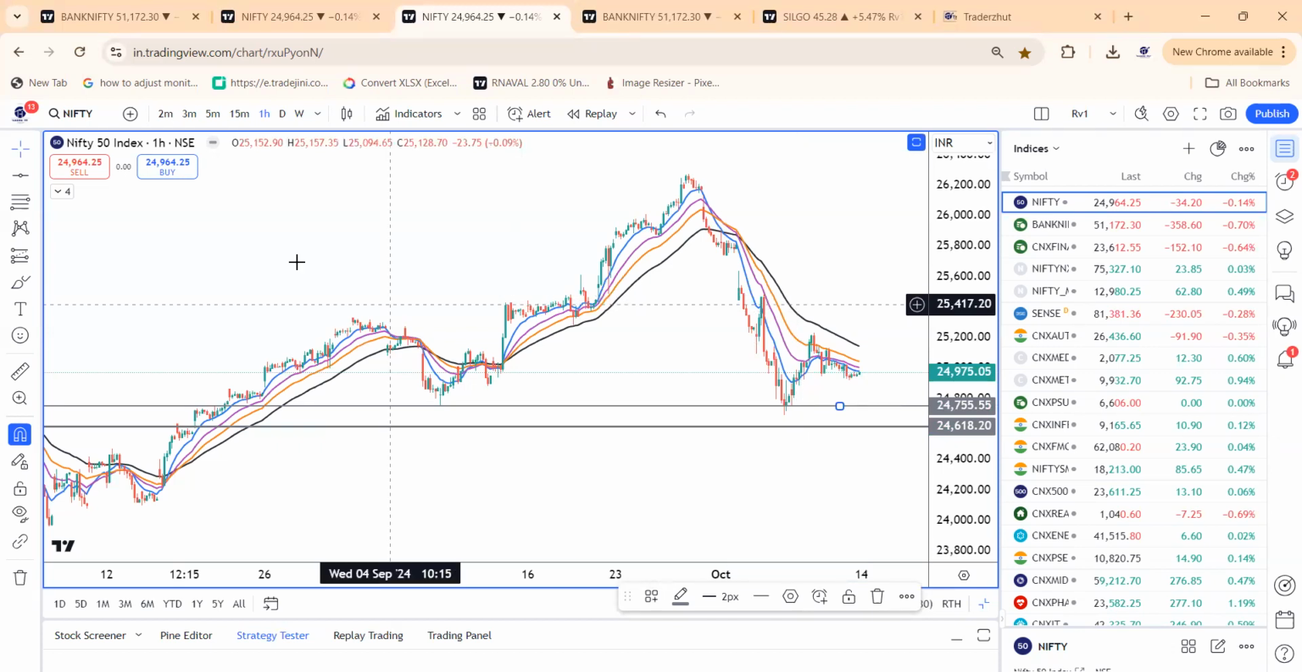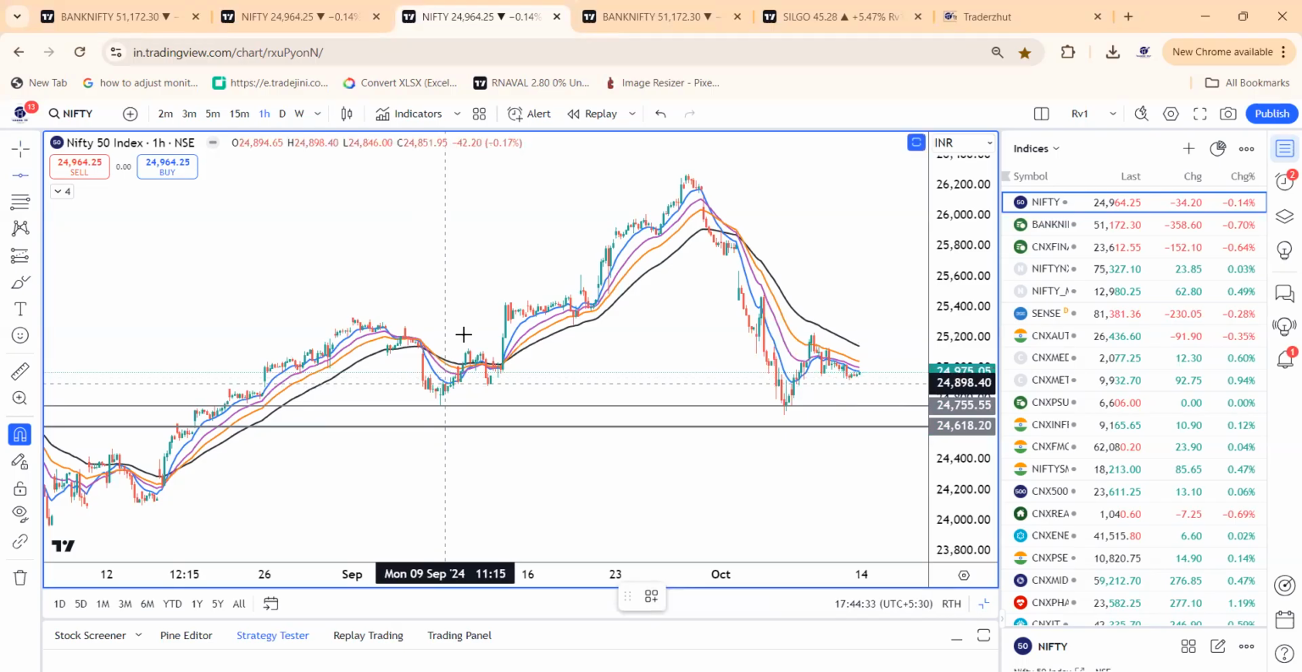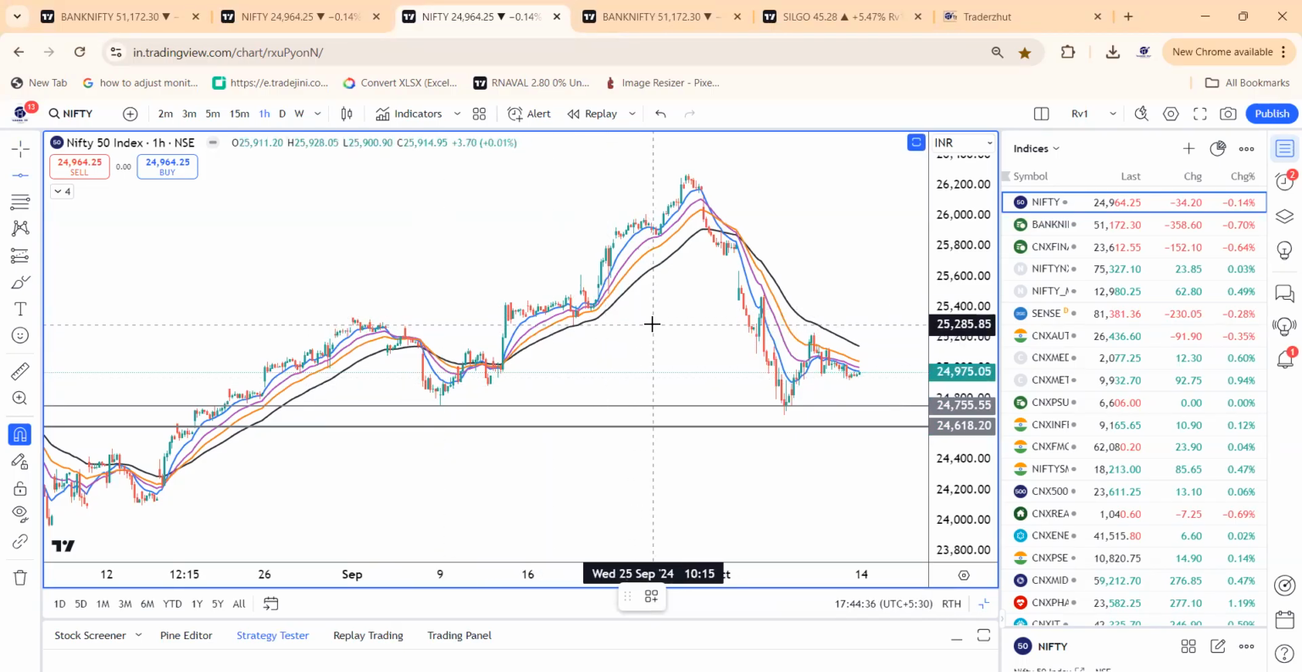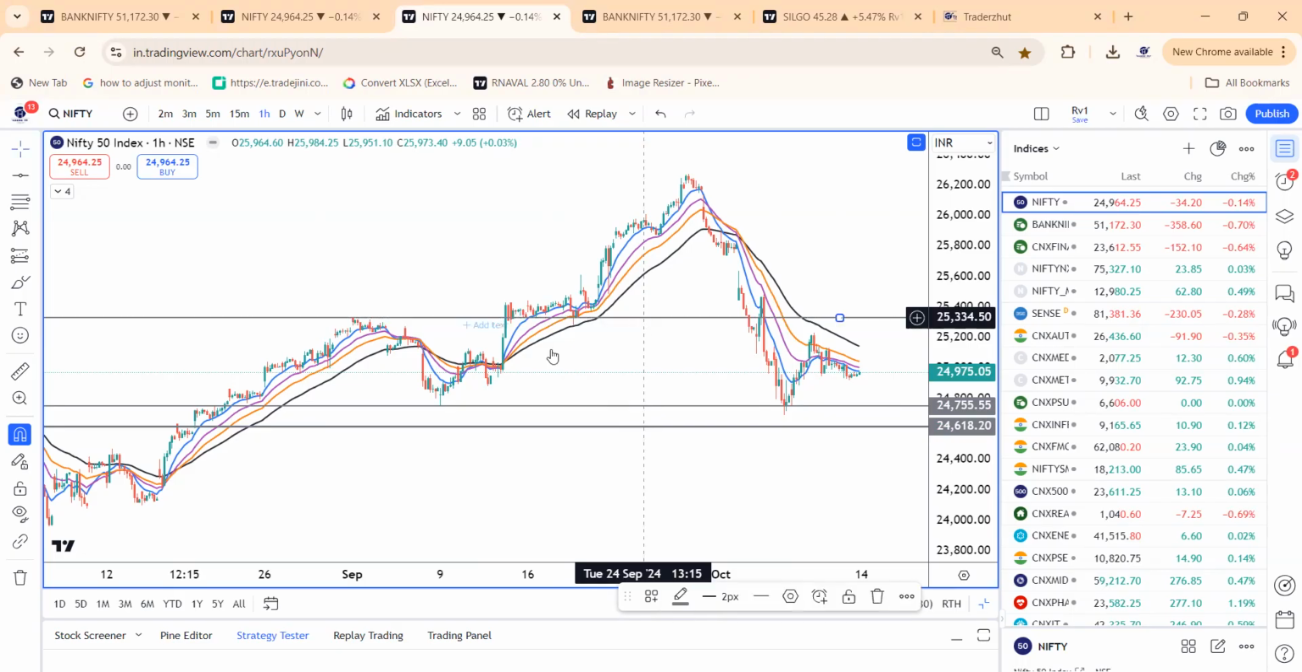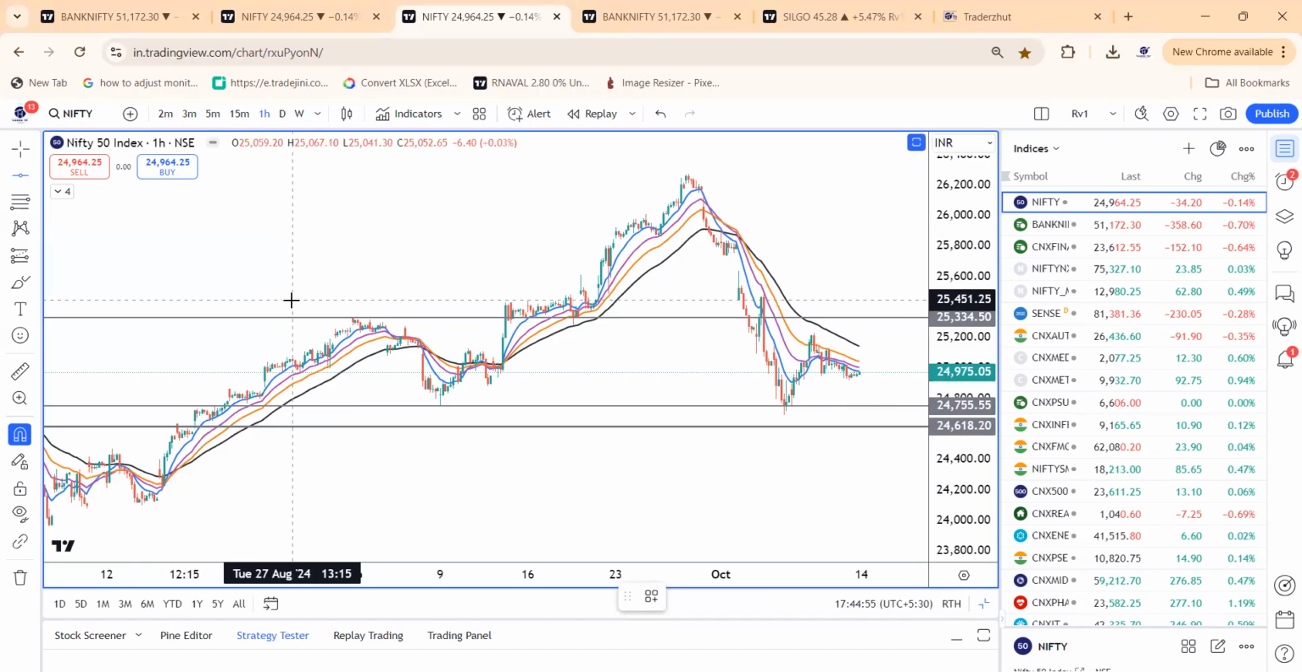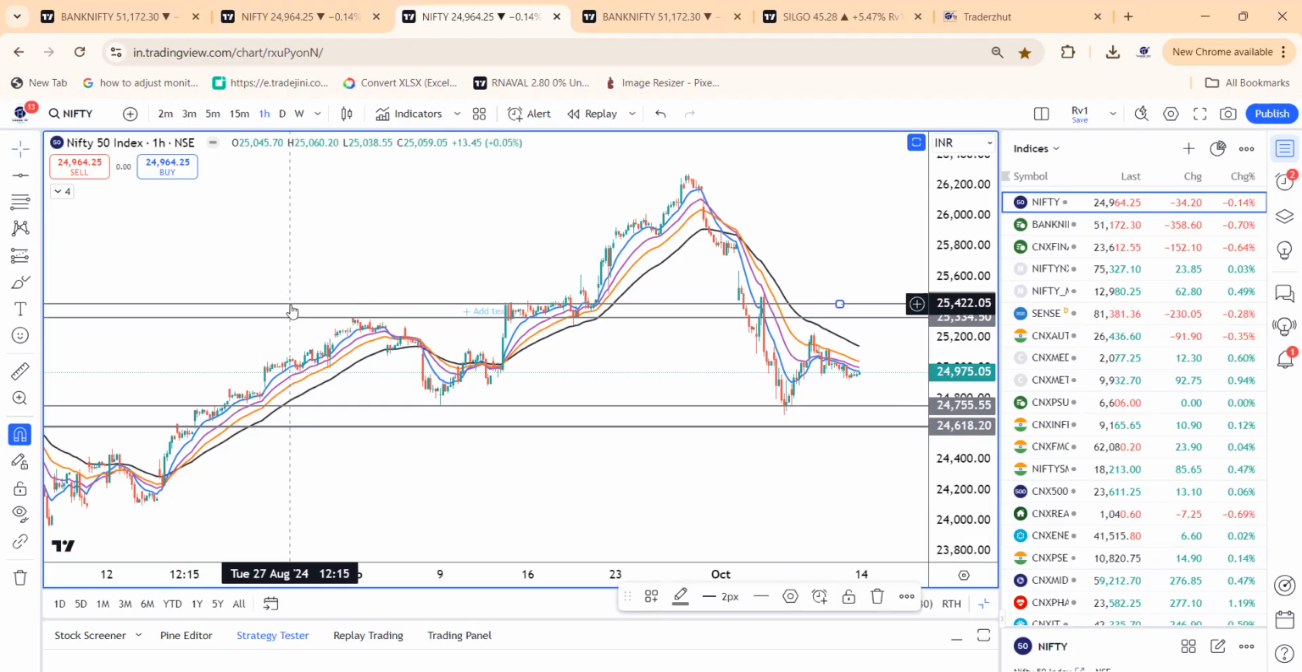So what are the target points on the upside? Basically 25,000, approximately 25,340 zones, and the next zone of confluence is 25,425 is what we are marking, where the price action congestion has happened.